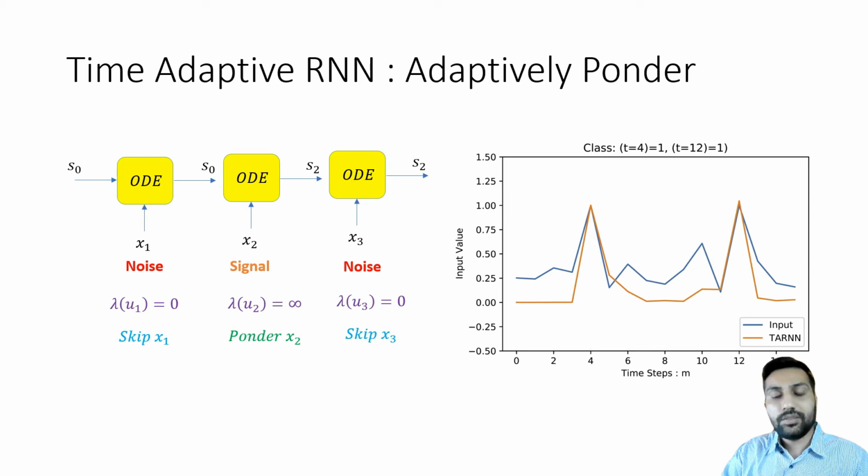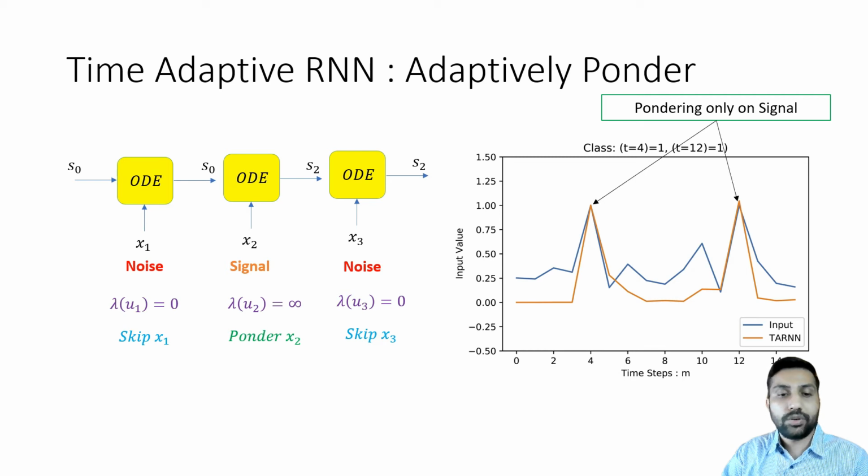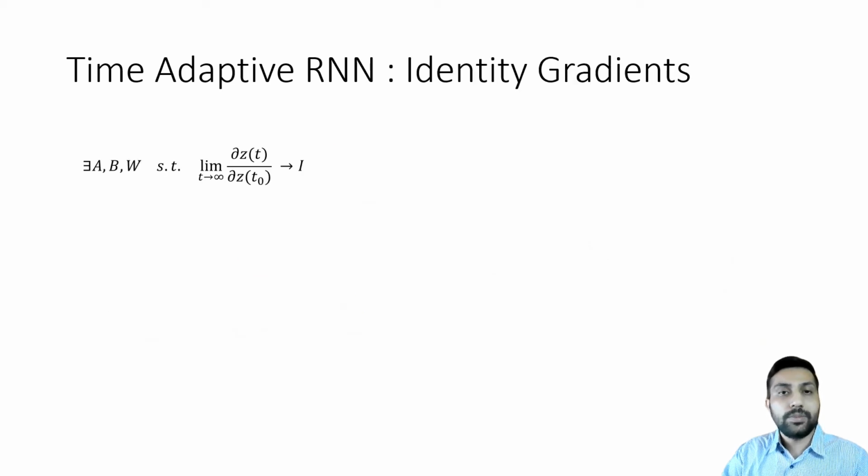On the time series data, you can see that TAN only updates its state at the locations where the signal resides, which is only pondering on the signal. Similarly, TAN achieves identical gradients.